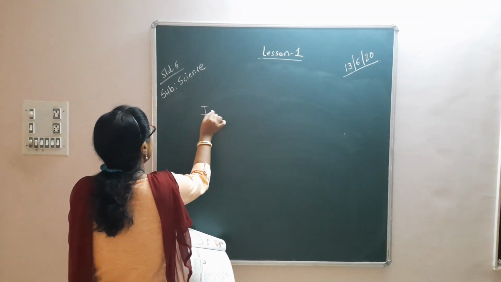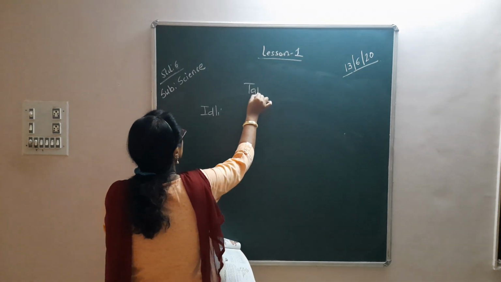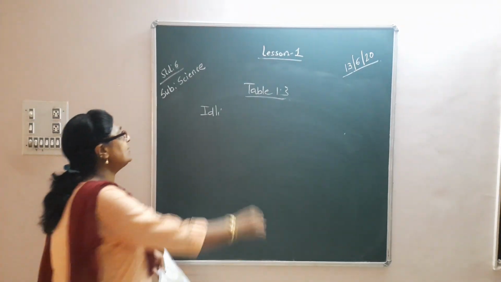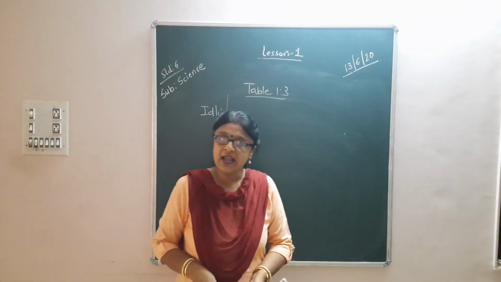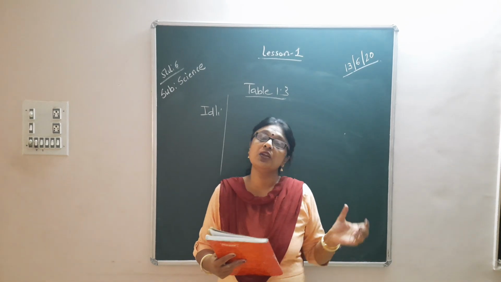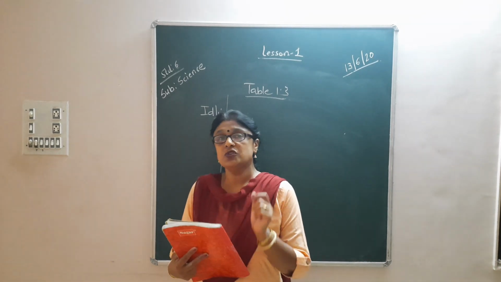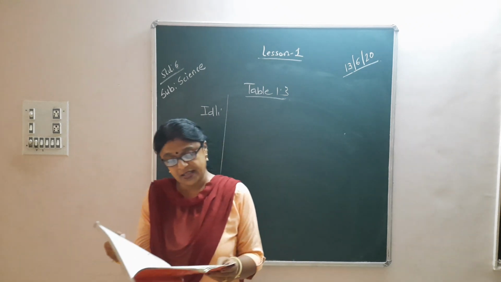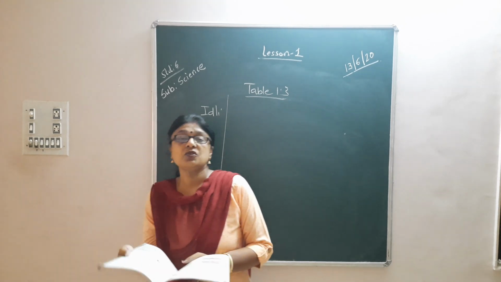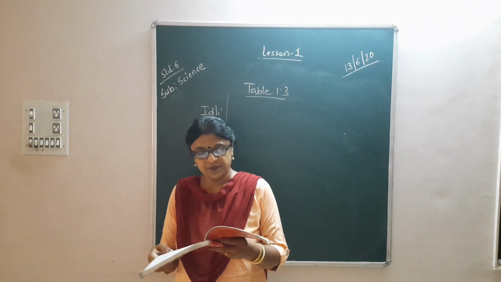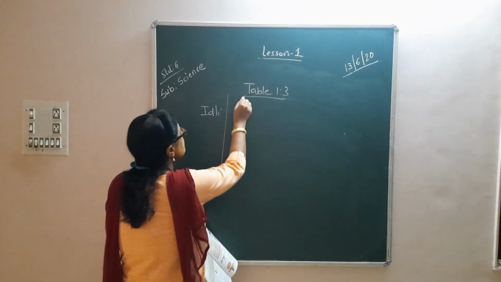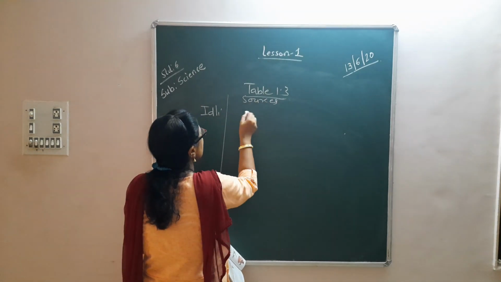Okay, fine. So in table 1.3, it is written idli. Now what are the ingredients of idli? Again I repeat, what is the meaning of ingredients? Ingredients means the materials which are used for making that food item. So what is used in idli? Rice, urad dal, salt and water. Okay, so now the sources. From where do we get rice? From plant. Urad dal, from where do we get? We get from plant.